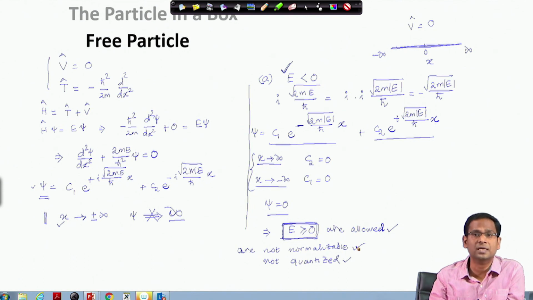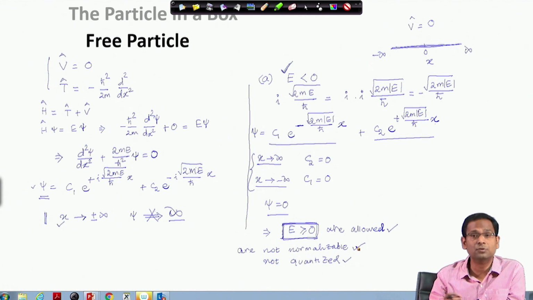When I say free particle, it is perhaps important to give you some idea about what physical system can represent a free particle. The answer is that you have seen the photoelectron experiment. When you shine irradiation on a system, you eject a photoelectron.